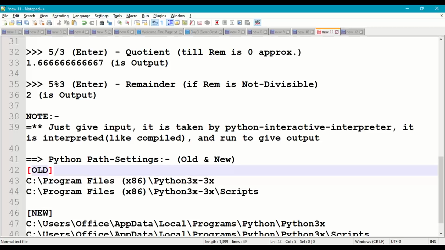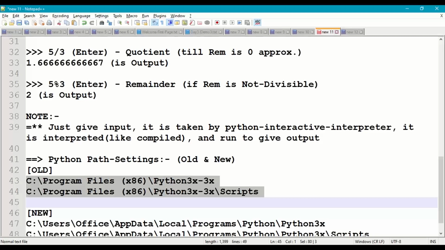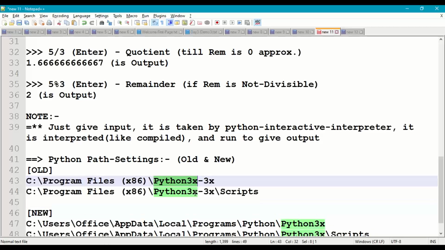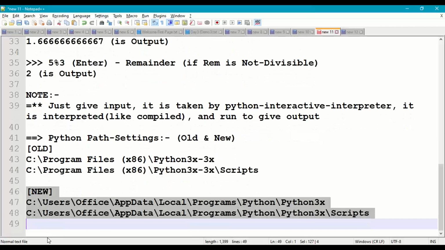New versions means 3.8 and 3.9. In old versions, the Python path is available here: C:, program files, Python 36, Python 37, 36 scripts, 37 scripts. But in new versions, the path is automatically set. So this is how we are supposed to work with Python interactive mode.